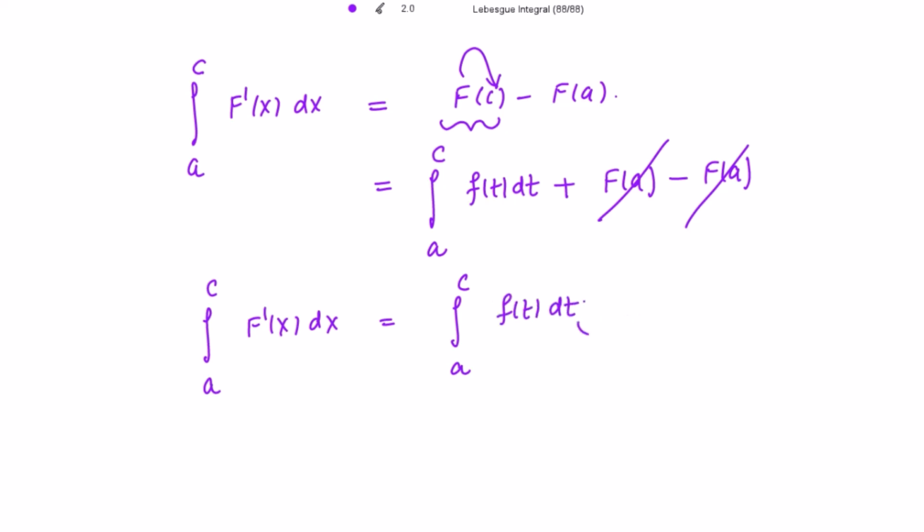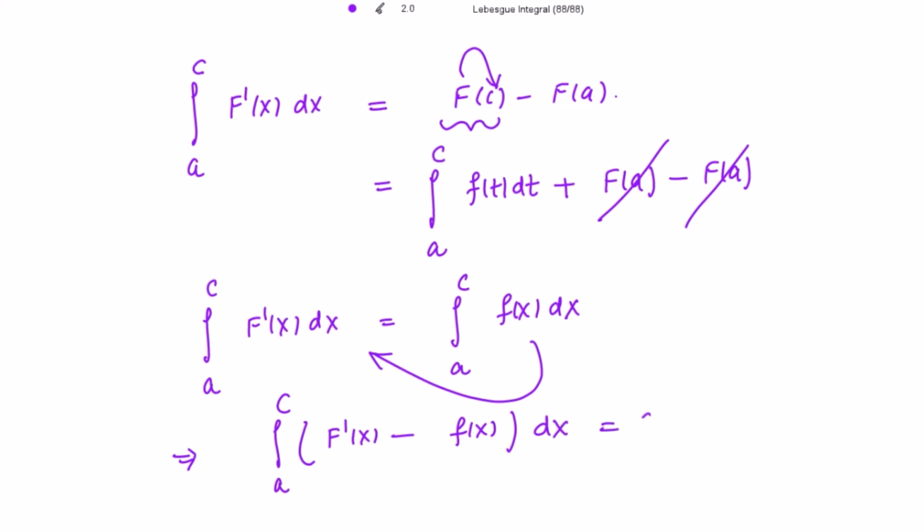We can also interchange this t with x for x belonging to the closed interval [a,b]. So writing this for the variable x, this further implies the integration from a to c. If I take this integral to the left hand side, this is (f'(x) minus f(x)) dx equal to 0.